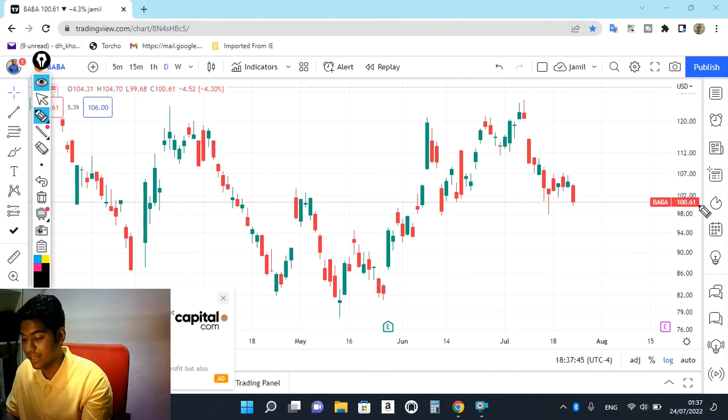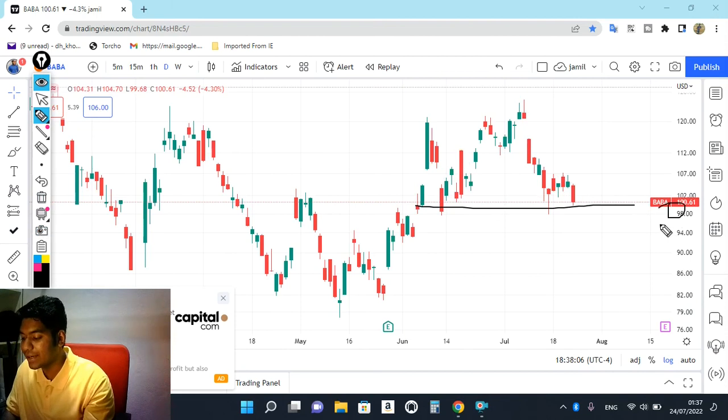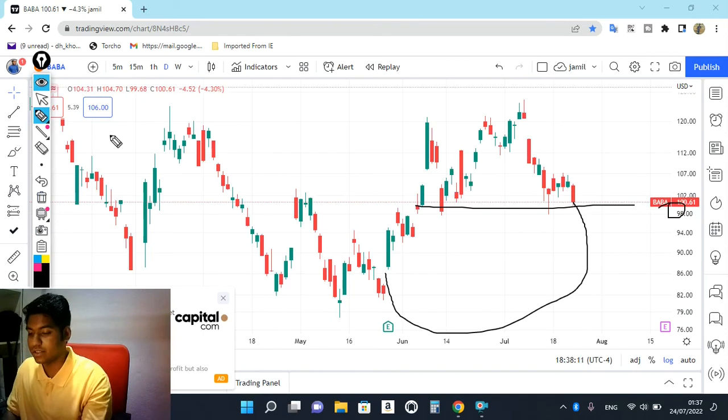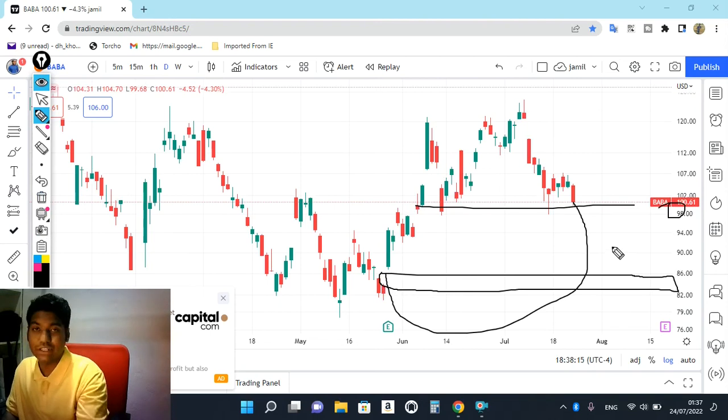Remember, 100 is a very big round level for the market. It's a psychological level, and you can see whenever the market trades near the 100 level, it makes a very big, sharply red candle. That means selling is definitely going to happen today or tomorrow. And as soon as it breaks the 100 level, just go and short the market. And the next support according to the daily chart is 86, 82, which is more than enough to make money on intraday.